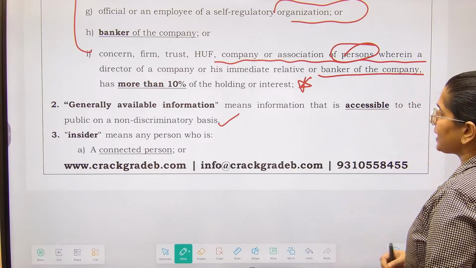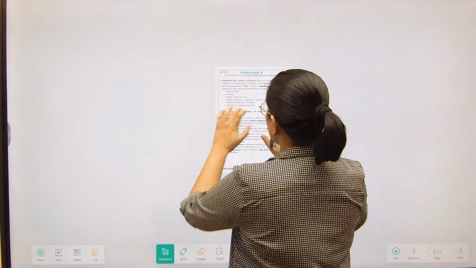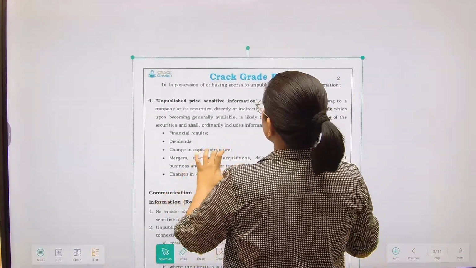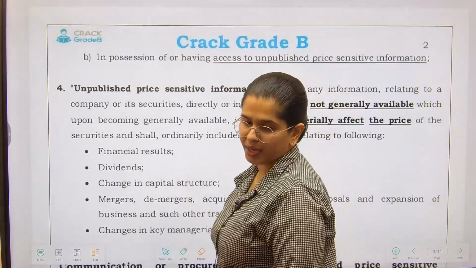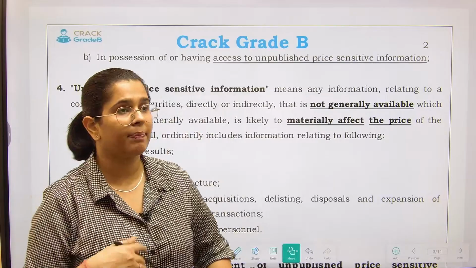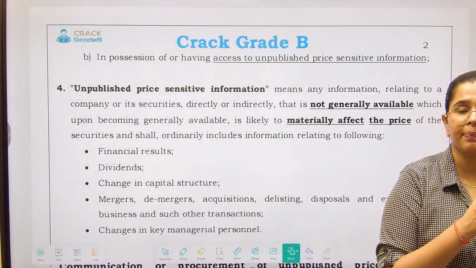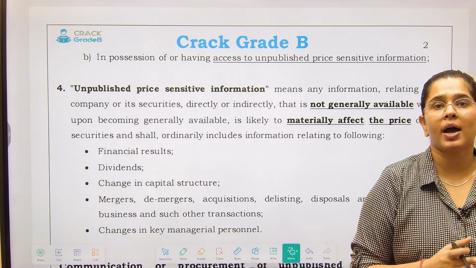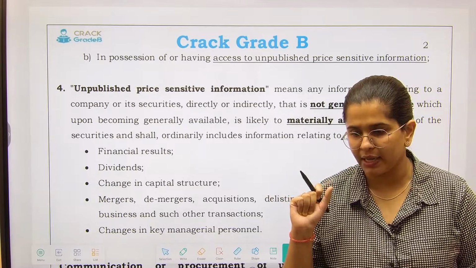Insider means what? Insider means a connected person. We have seen the definition of connected person, right? Who is in possession of or has access to unpublished price sensitive information. Unpublished means which is not there with the public. Price sensitive means if this information leaks out into the public domain, then it is going to have an impact on the pricing of securities for the company, right?